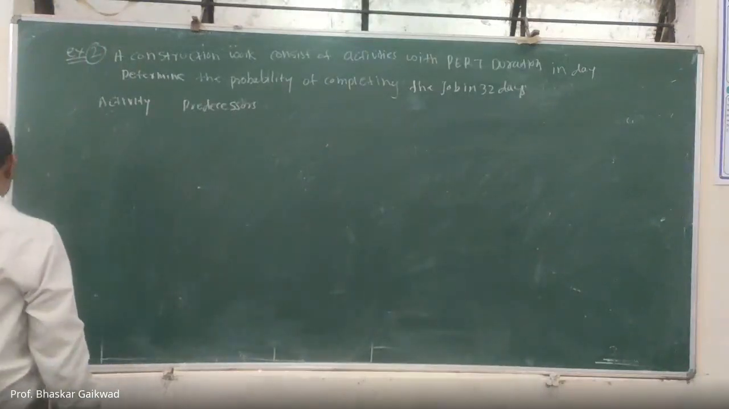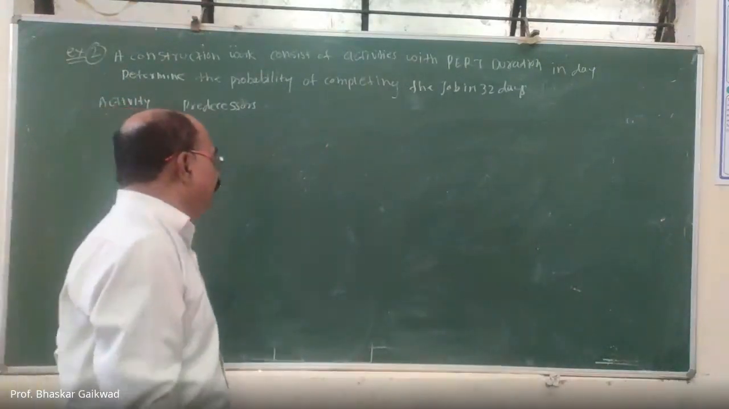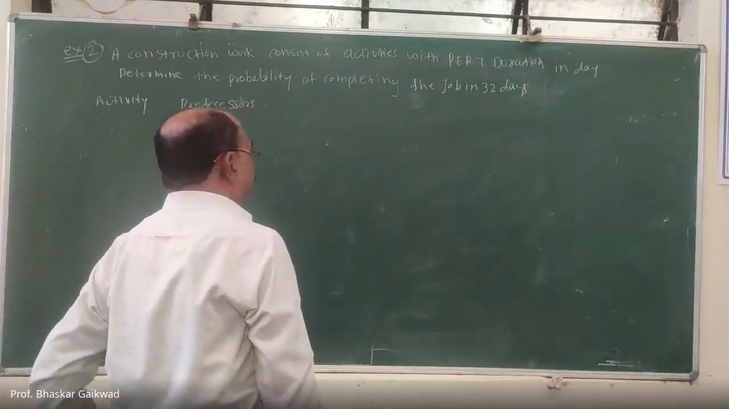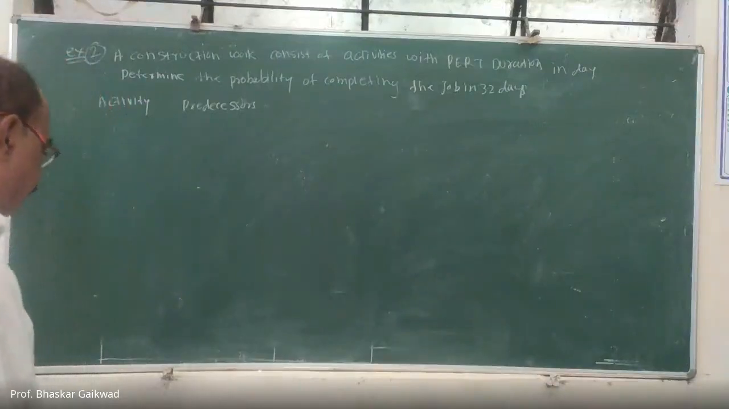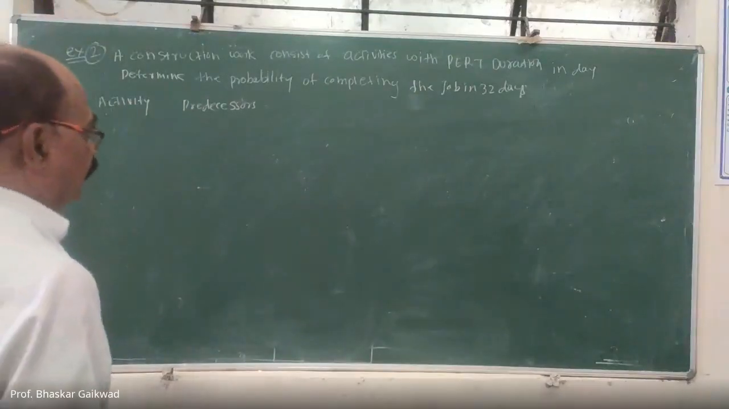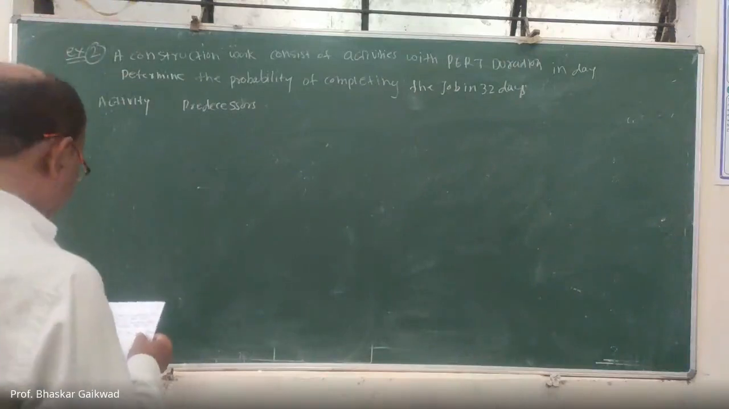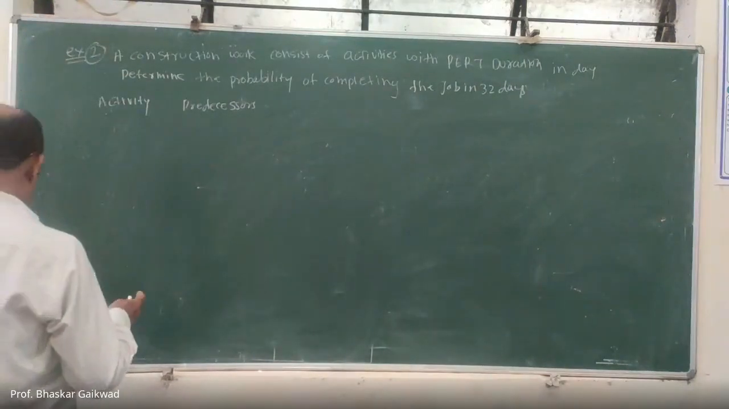Example number 2. Construction work consists of activities with their durations in days. Determine the probability of completing the job in 32 days. So this is a construction project, and it is expected to be completed within 32 days. The activities and their predecessors are given here.